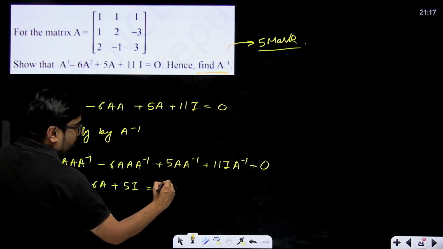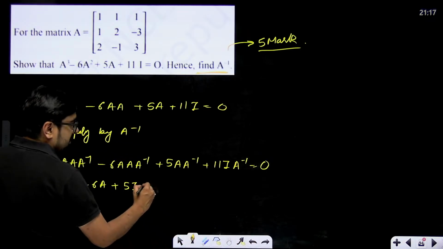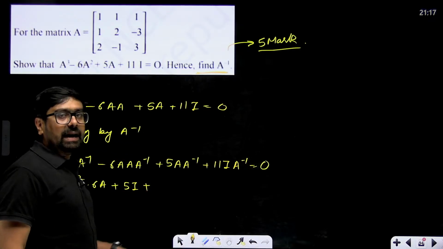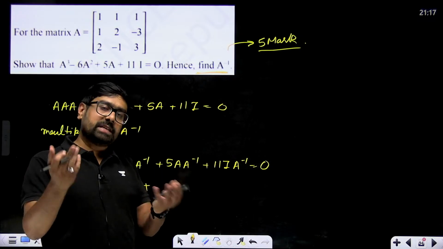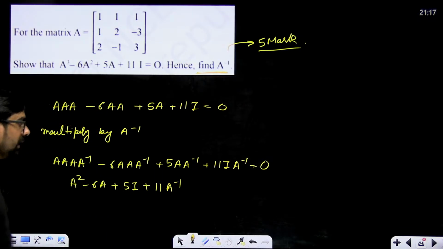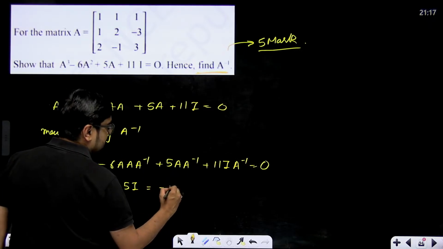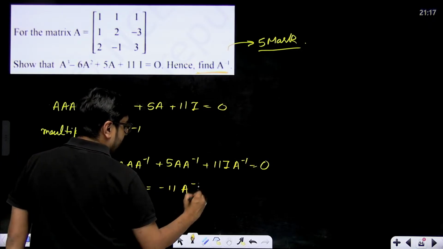is equal to 11 plus I into any matrix. Identity matrix into any matrix will give you the same matrix. So 11 into A inverse. Now take this on the right side. So I'll write this like this, minus 11 into A inverse.